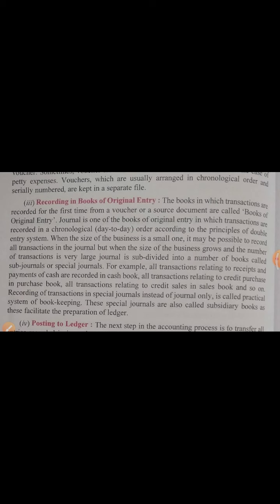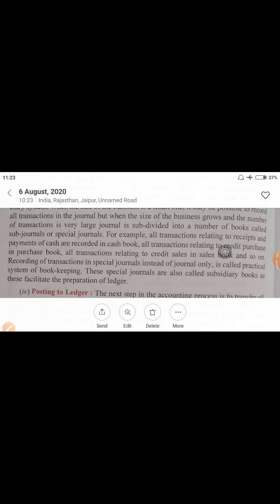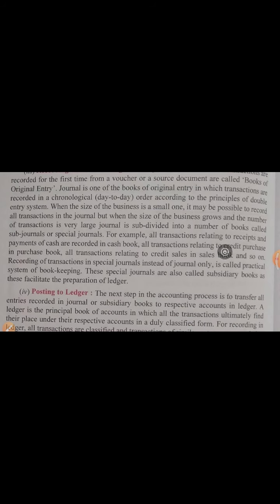That is the detailed description of these books. So don't worry about these books, I am giving only a brief introduction. Recording of transactions in special journals instead of journal only is called the practical system of bookkeeping. The very important point is here. What is the meaning of practical system of bookkeeping?